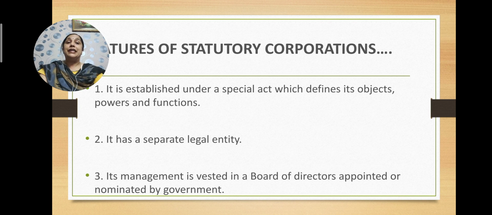It has a separate legal entity. Now, a departmental undertaking can't buy its own property. But a statutory corporation, being a separate legal entity, can buy property in its own name, and it is separate from its members.